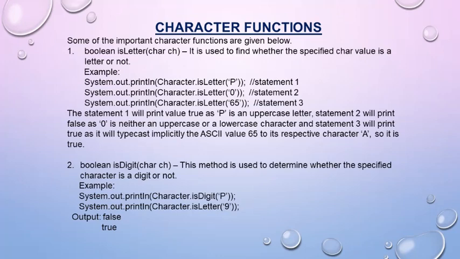This also returns a boolean type value and it checks whether the specified character is a digit or not. Please look at the examples here. If I write System.out.println(Character.isDigit('P')), this is a character, so it should return false. So the output will be false. And in the second case, System.out.println(Character.isDigit('9')), it should return true since the character is a digit.